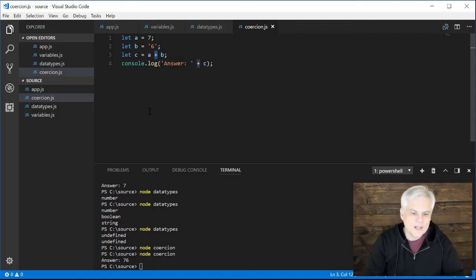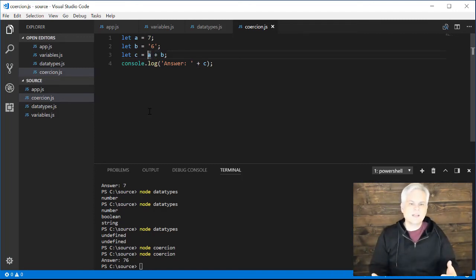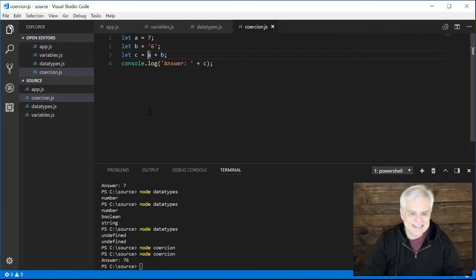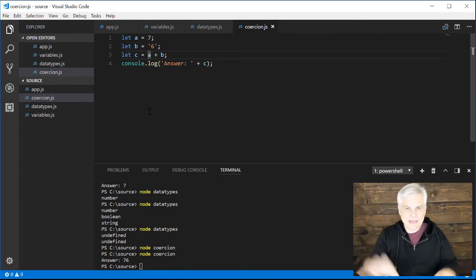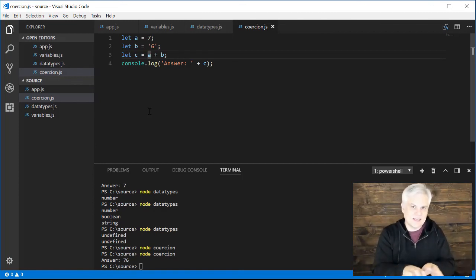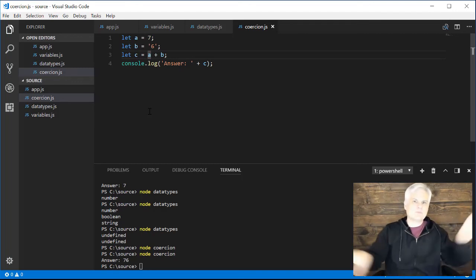But moreover, JavaScript realizes that it can't add a number and a string. It's like adding an apple and a car together. It's not like adding an apple and an orange even. It's not like fruit salad. It's like two disparately different things.